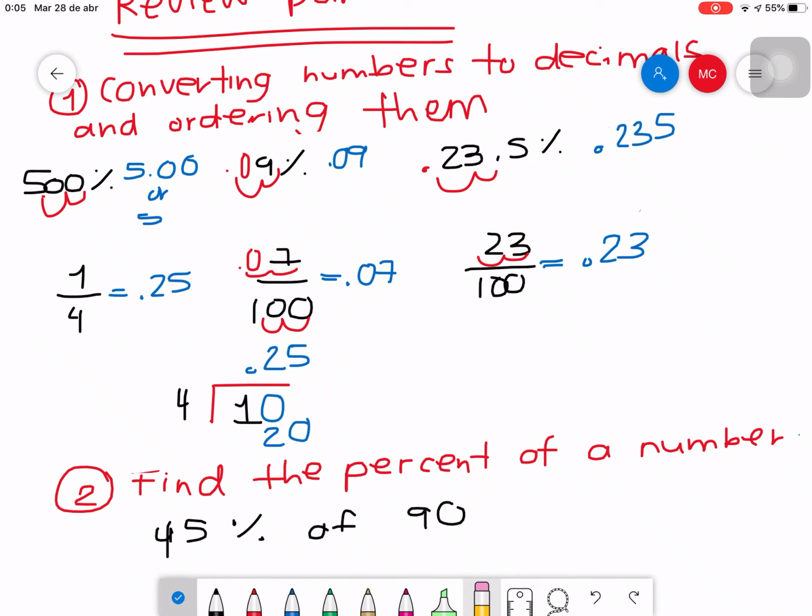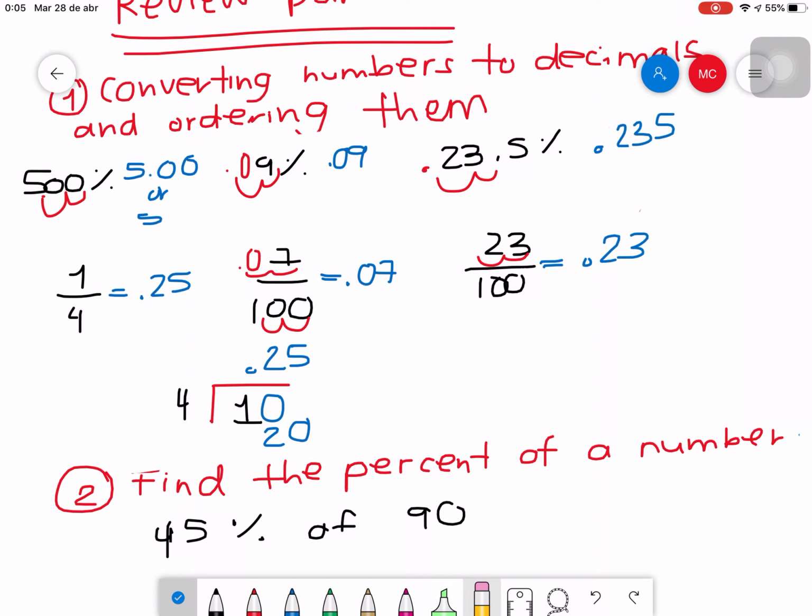Even though I can count that as a must, like you must know this, I still see that you have trouble ordering numbers from least to greatest or greatest to least, which is the same.